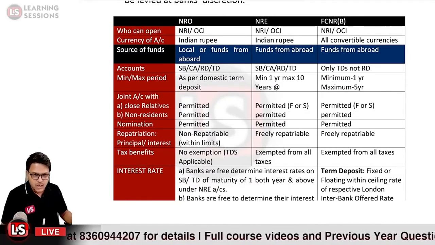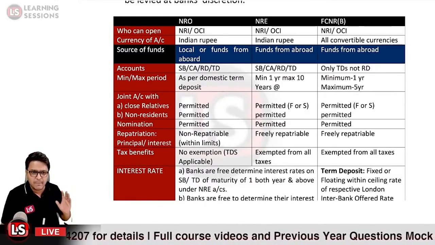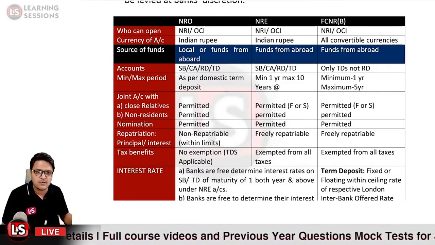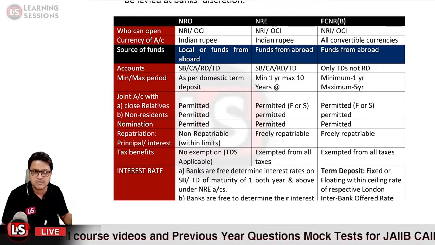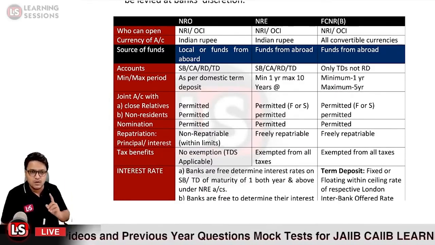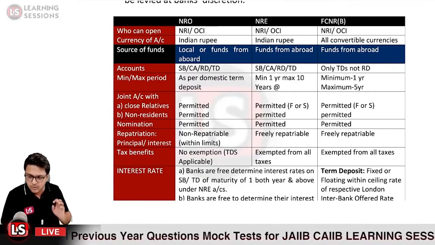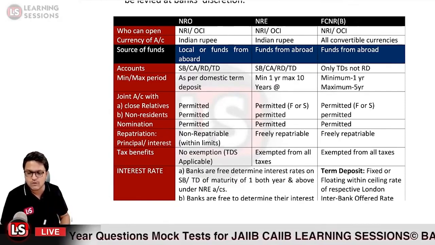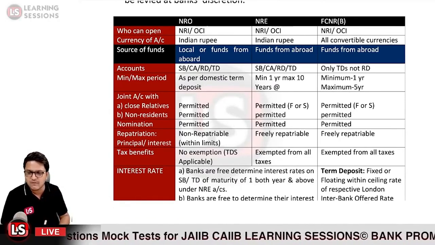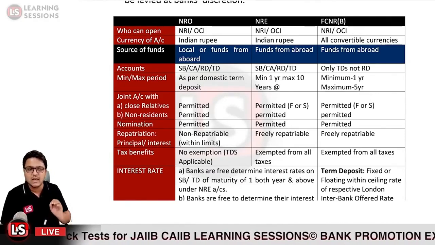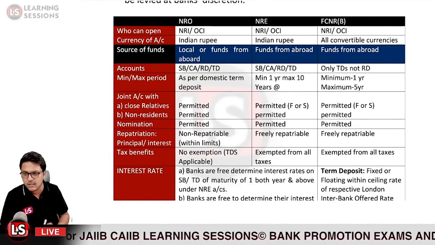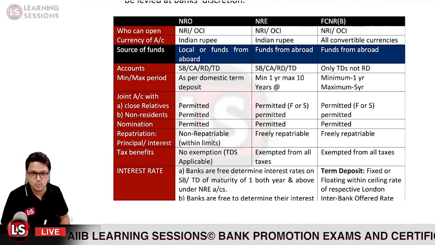And further, you need to understand that banks are free to determine the interest rates on the savings account or the term deposit account of 1 year or above. In both cases, if the tenor of the account is 1 year or above, banks can freely determine the rate of interest they are going to pay.